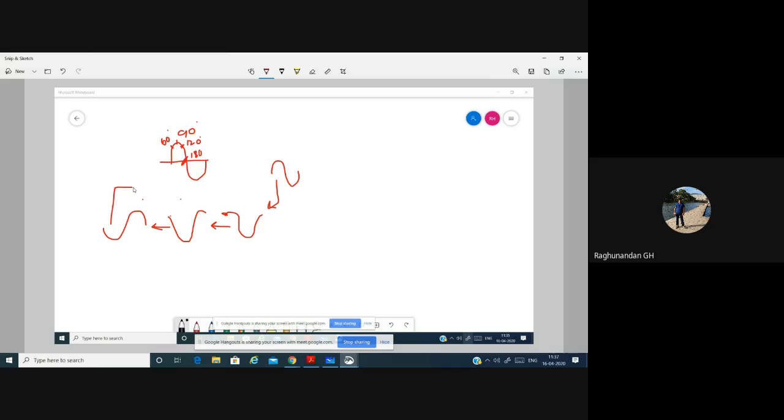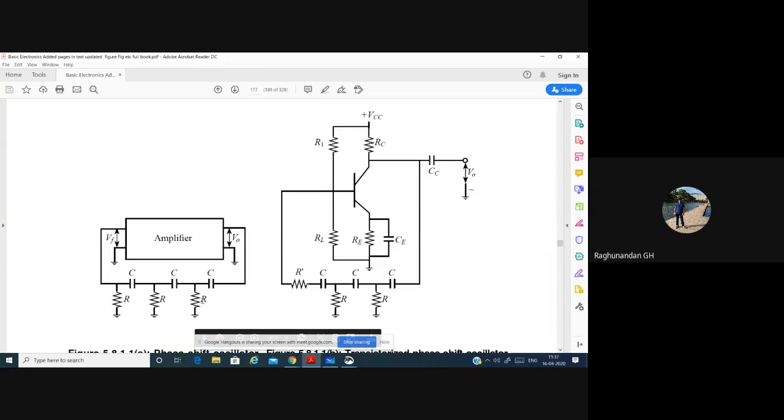Okay. When this is fed to the amplifier, the amplifier is going to produce again 180 degrees, and you will get a signal like this. This signal gets attached here and is taken as output, and we'll see that the first signal and the second signal are in phase. This is the idea behind this. Each RC pair is going to give a phase angle of 60 degrees. So 60, 60, 60, 180 degrees of phase difference is produced by these 3 RC pairs.